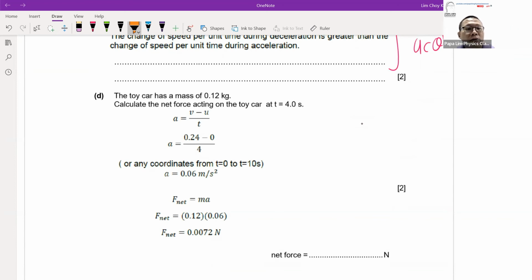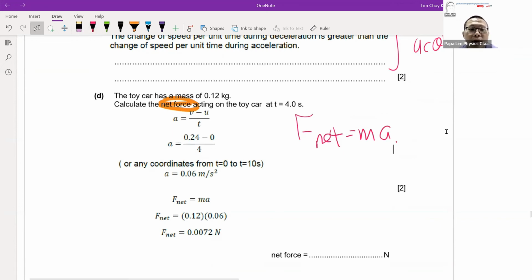Now, when we look at the net force, it requires us to use Newton's second law, F net equals ma. So F net equals ma, same thing. In this case, he is not just looking at F net yet. To calculate F net, you need the acceleration between 0 and 4 seconds.